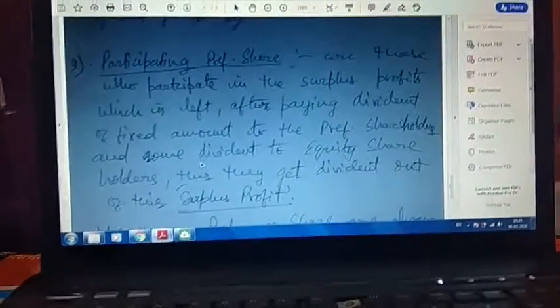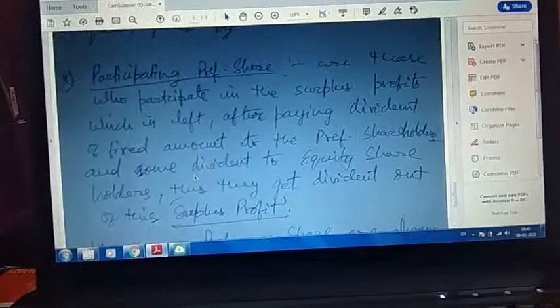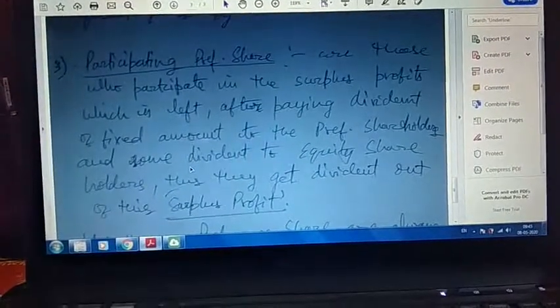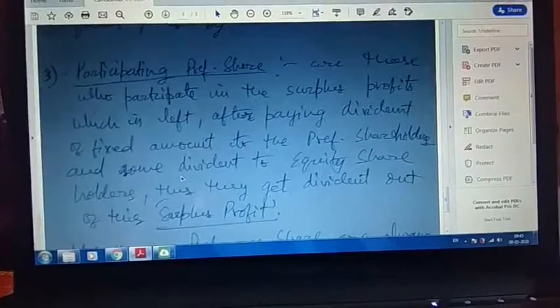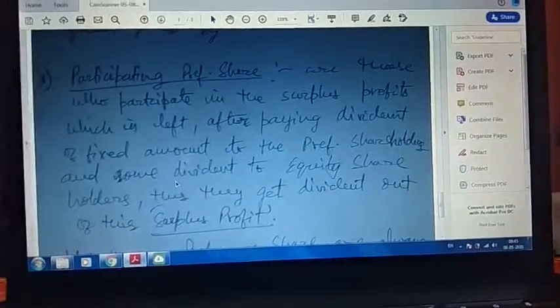We all know that when there is a net profit, first preference is given to the preference shareholders for getting the dividend. Thereafter, if something is left, then it is given to the equity shareholders.